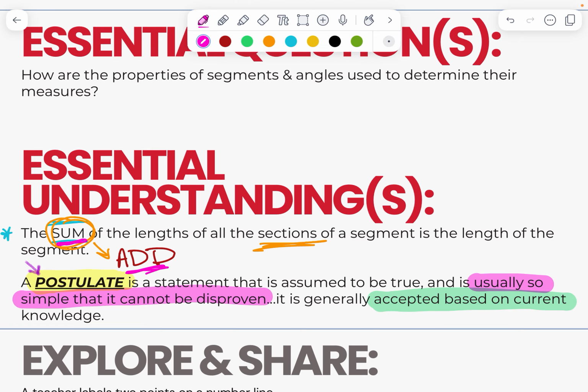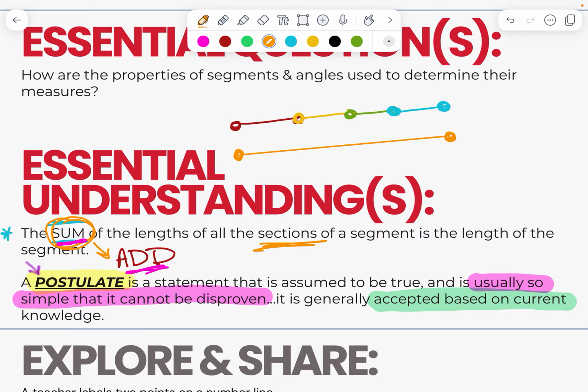So essentially what I was saying in class is, if you have a segment and you connected another one at the end, and then another one at the end, you could do this indefinitely. You could keep going and going and going. You end up with one larger segment.